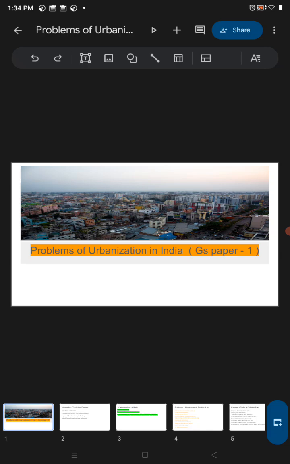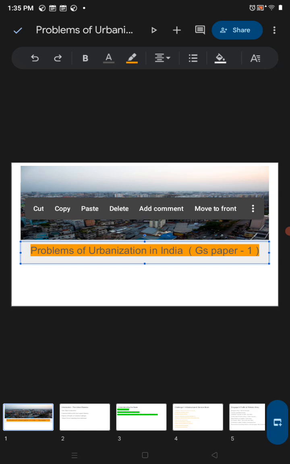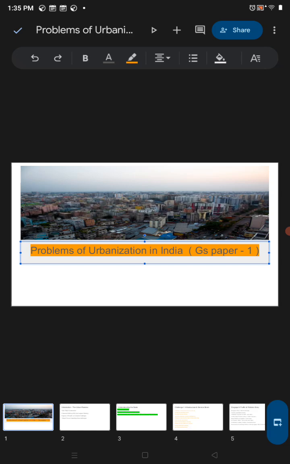I will try to cover major important topics of Indian society that will come in GS Paper 1. It will mainly be specific content. Today's topic is the problems of urbanization in India. If we look at this topic, we will find it is also interrelated with the economy, social justice, and some other subjects such as environment as well. So let's start.